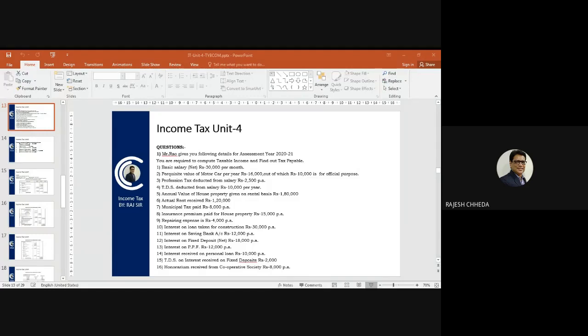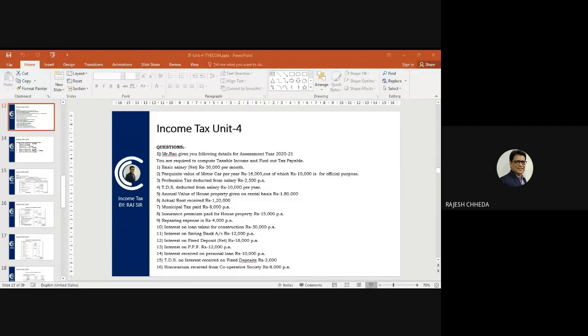2019-20. Yes, followed? Yes, sir. You are required to compute taxable income and find out tax payable. So there are two things. One is you need to compute taxable total income, and second, you have to find out how much tax is payable on that taxable total income.